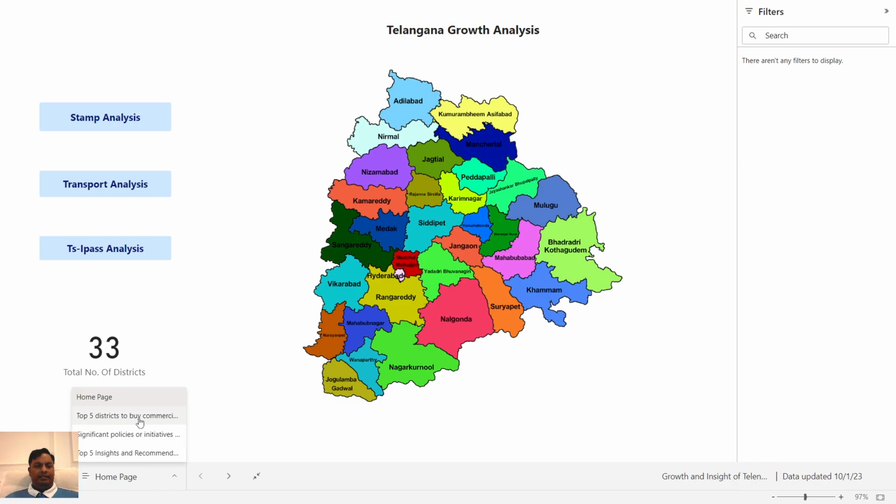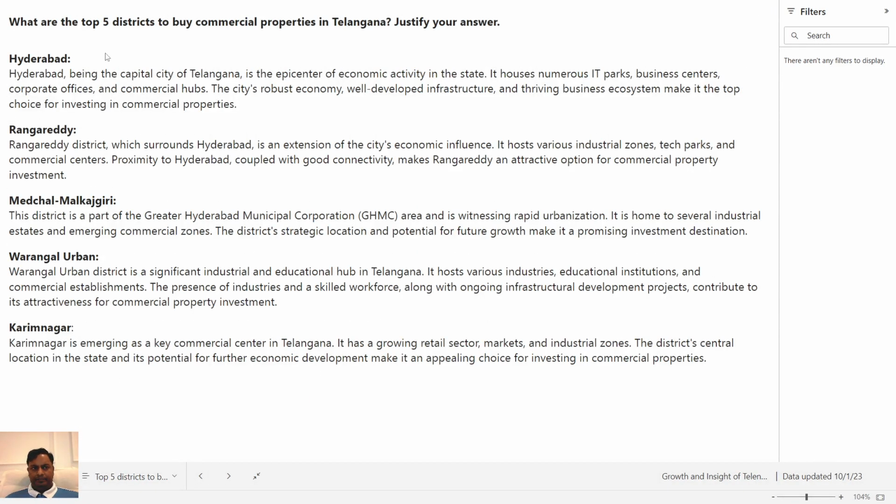If we look at the secondary analysis, the question was what are the top 5 districts to buy commercial properties in Telangana? Justify your answer. So maybe the first one is Hyderabad. Why Hyderabad? It houses numerous IT parks, business centers, corporate houses, commercial hubs. It has a robust economy, well developed infrastructure, thriving business ecosystem. Make it the top choice for investing in commercial properties.